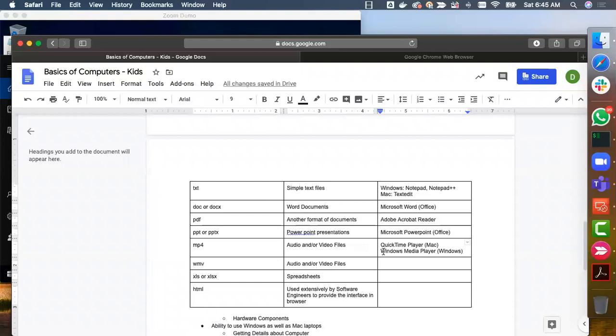For WMV, if it is Windows, you have to use Windows Media Player. I think QuickTime Player will understand WMV also, and it might be able to play the videos. If not, we will see how to take care of it, if at all we have to play WMV on Mac. That being said, another important extension which is missed as part of the file extensions topic is nothing but